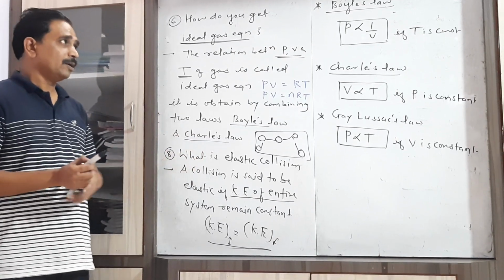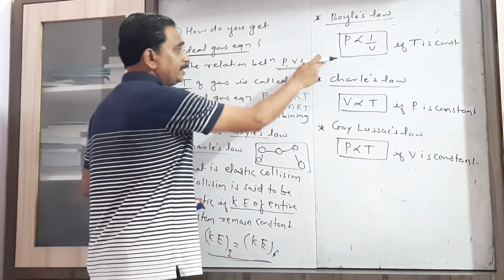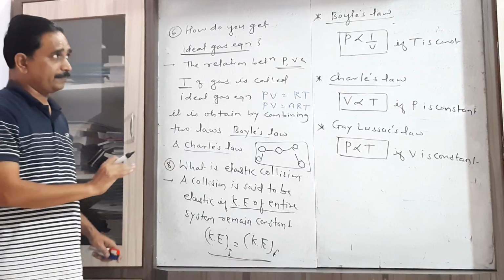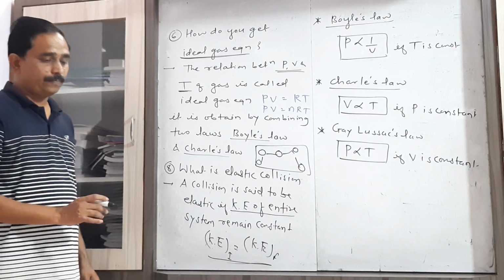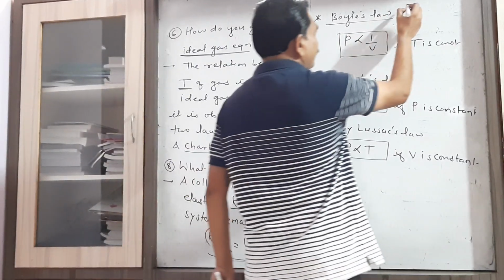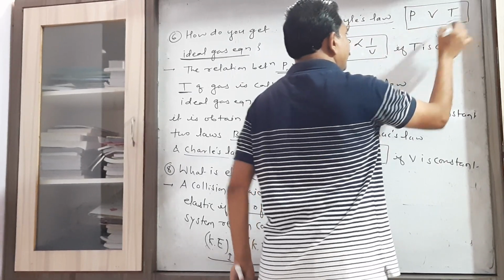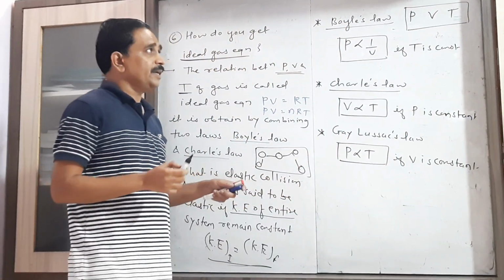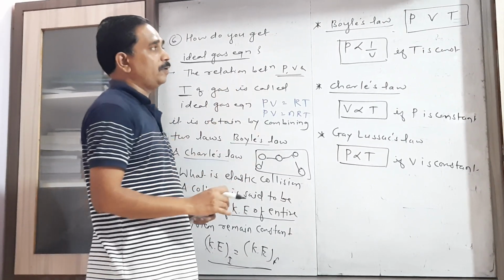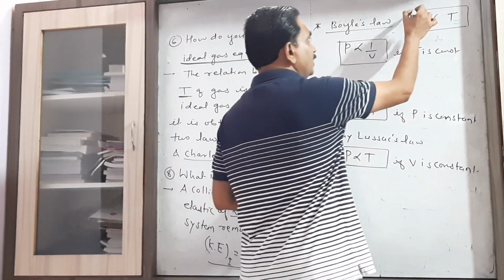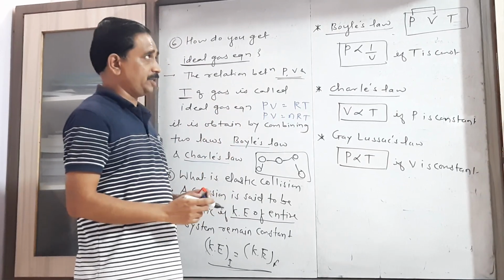Now here we have to explain these laws under the head of introduction, that is Boyle's law, Charles law and Gay-Lussac's law. Just consider these three parameters. We can easily understand or recall these three laws just by considering P, V, T in the same order. Now Boyle's law is the relation between two parameters when the third parameter remains constant.